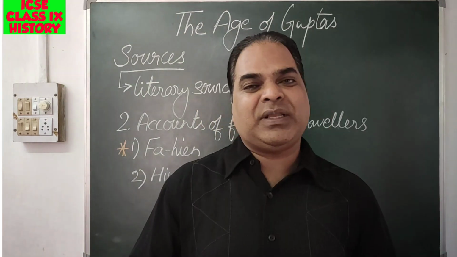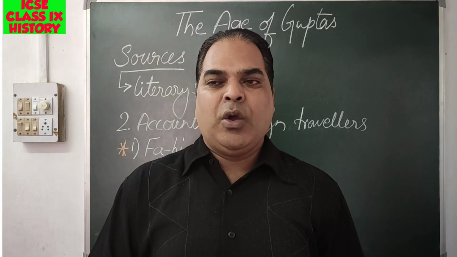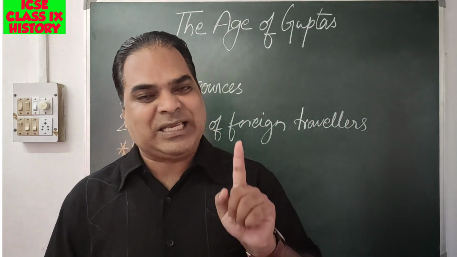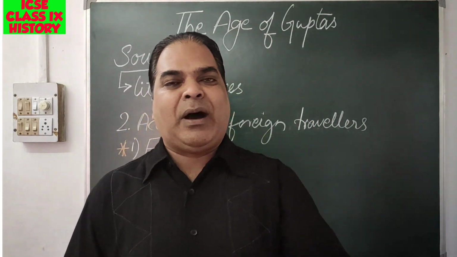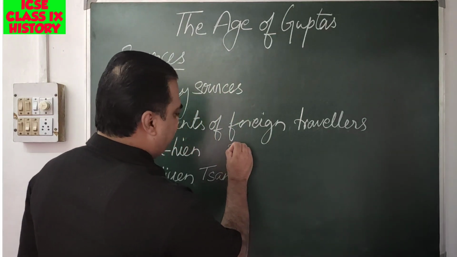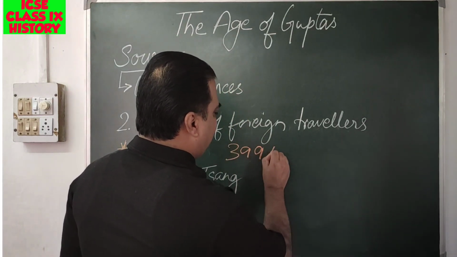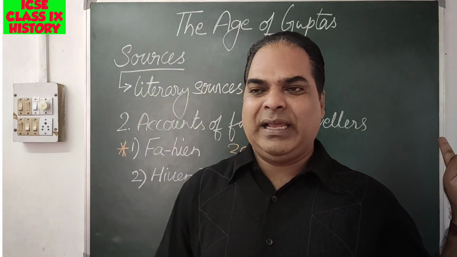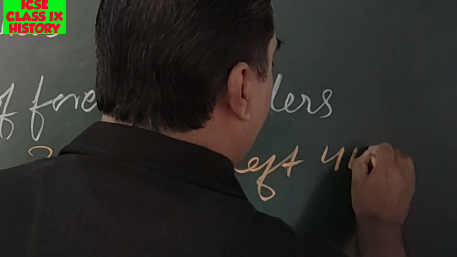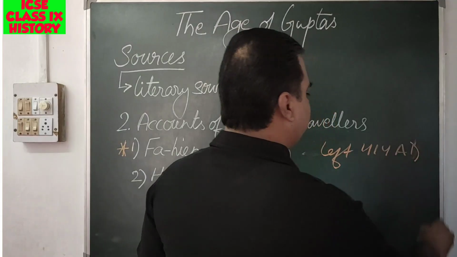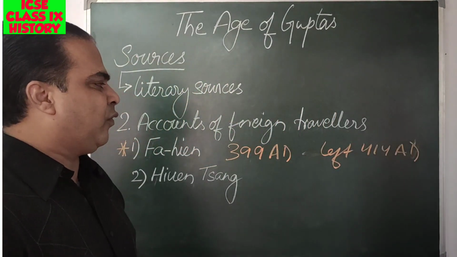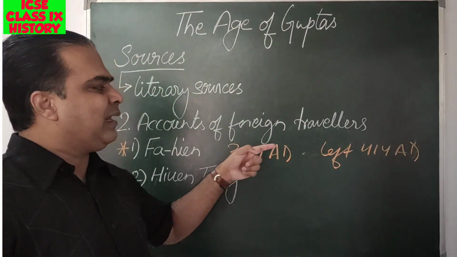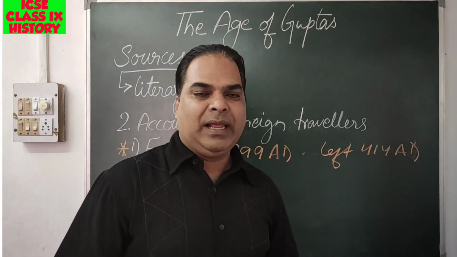He was a Chinese Buddhist monk who came on a pilgrimage to India in about 399 AD and left the country in 414 AD.